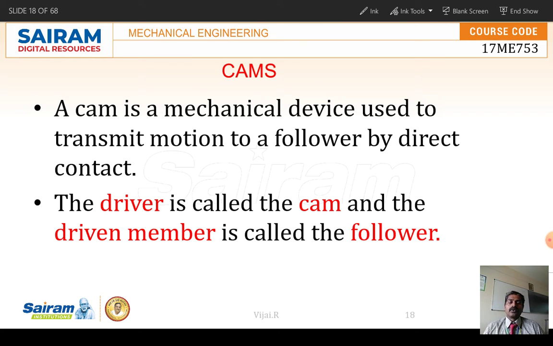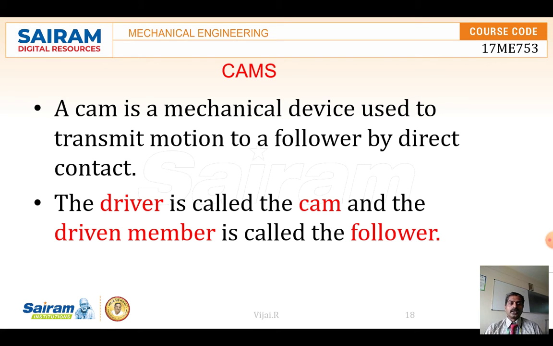So conversion of one form of motion to another form, how can it be done with the help of some mechanical components, we are seeing now. The mechanical components, the cams, gears and chains, are all the mechanical components used for the conversion. Now we are going for the cams. So what do cams mean? It's a device which is used for the transformation of motion by using a follower, with the help of a direct contact. So the cam is the driver and the follower is the driven member.